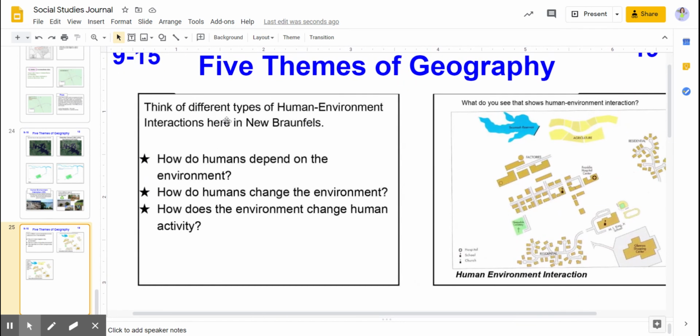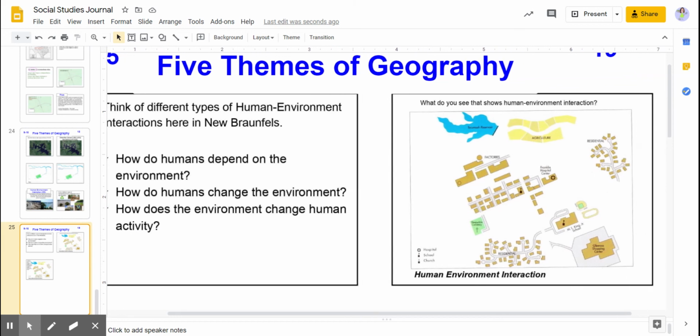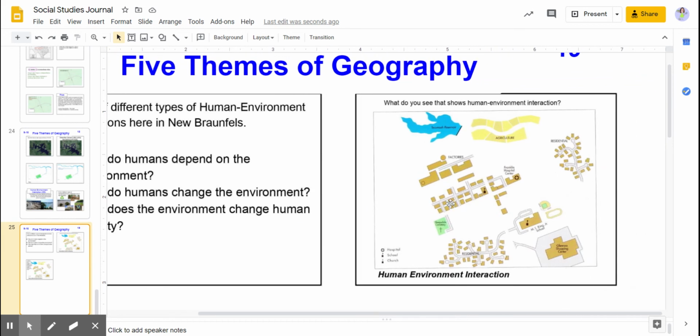Think of different types of human environment interactions here in New Braunfels. How do humans depend on the environment? How do humans change the environment? How does the environment change human activity? And then this slide asks, what do you see that shows human environment interaction?